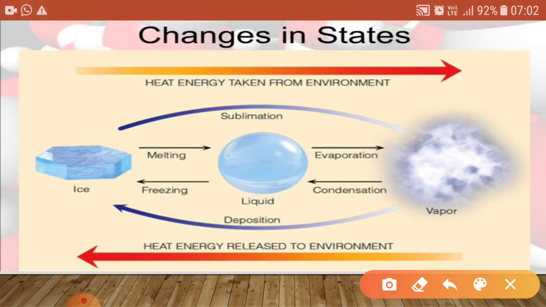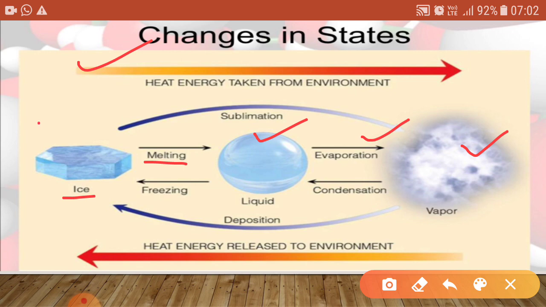Now, there are changes of state that occur during the physical change. Means if we melt the ice, it basically forms the liquid, and if the liquid evaporates, it changes into the vapor form.